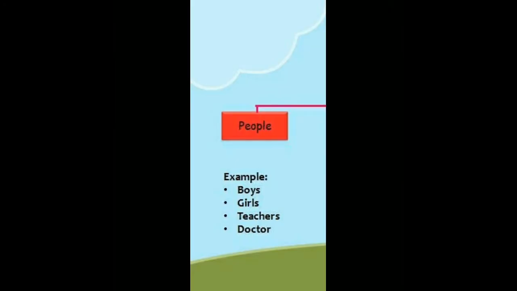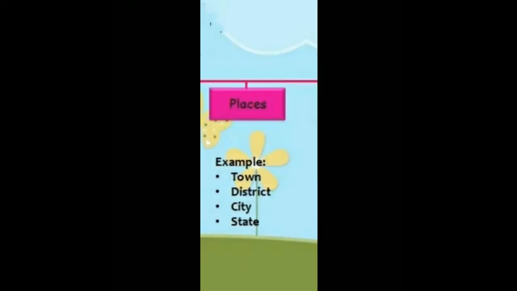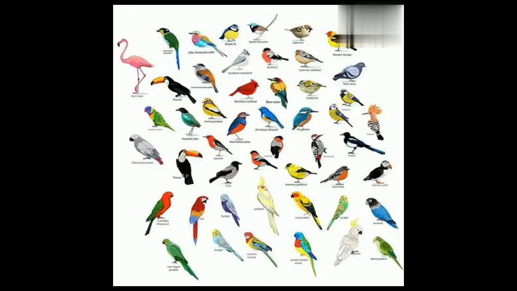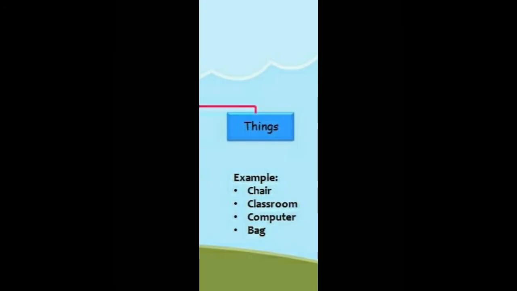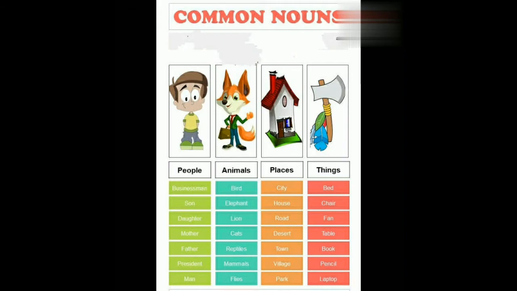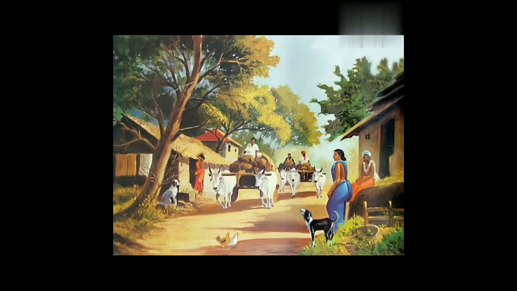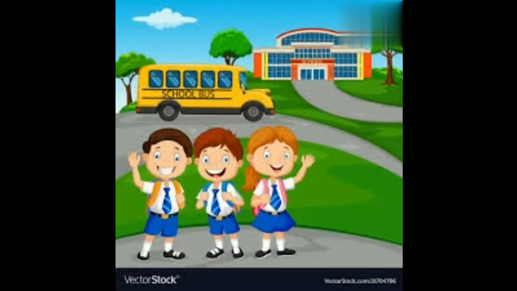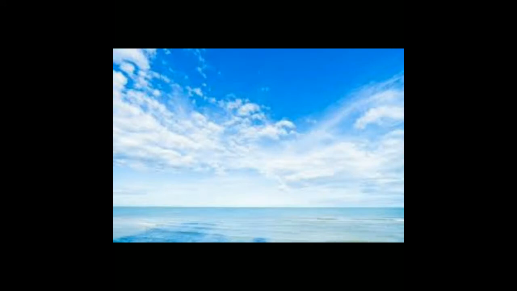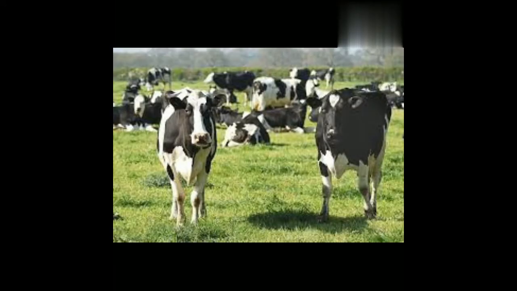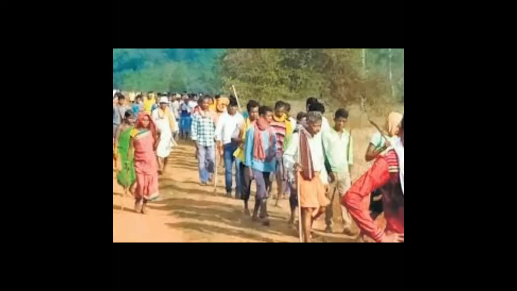The next type of noun is common noun. A noun which shows a name given in common to a person, place, animal, bird, and a thing of the same class or kind is called a common noun. Some examples for common nouns are village, school, birds, sky, farmers, cattle, field. Villagers are names given in common to a person, place, animal, or thing.